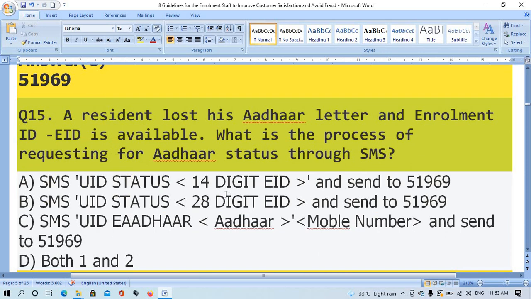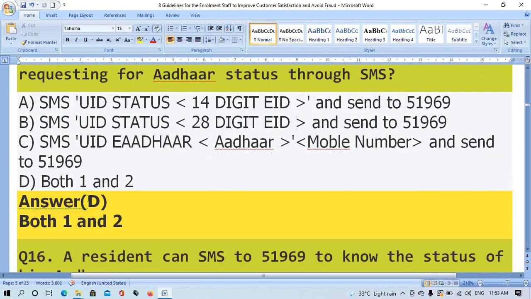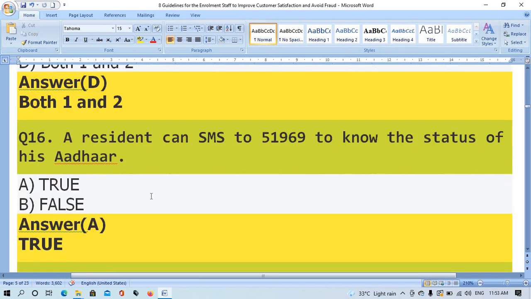Question number 15. A resident lost his Aadhaar letter and the enrollment EID is available. What is the process of requesting Aadhaar status through SMS? Option A, SMS UID status link 14-digit EID and send to 51969. Option B, SMS UID status 28-digit EID and send. Both 1 and 2. The answer is right.